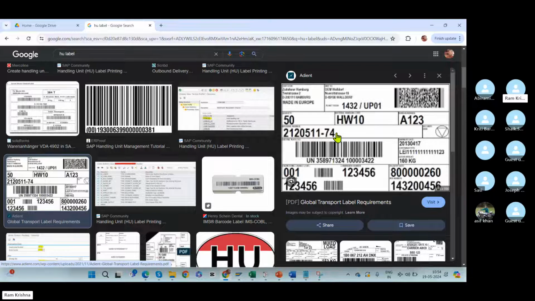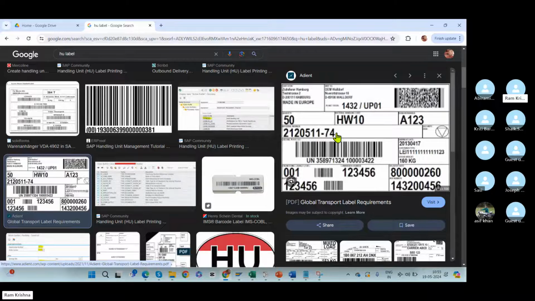Before sending the goods, he will send the ASN information, where he sends all the information: the delivery date, what type of handling units he is sending, how many handling units, and what the weight of the handling unit is. Everything is in the ASN, the advance shipping notification, sent before delivering the goods to the plant. So he's informing us to arrange the space, the workers, and the things. He's informing before sending the goods: I will send over this date, please arrange everything in the warehouse. Like that, the ASN is sent to the respective system.